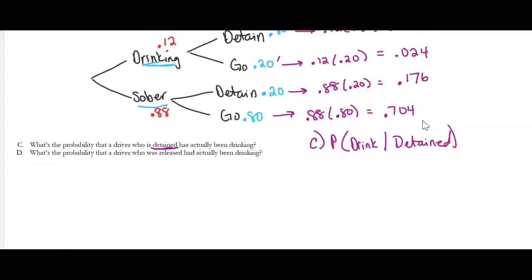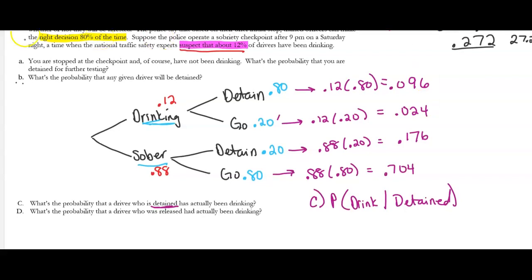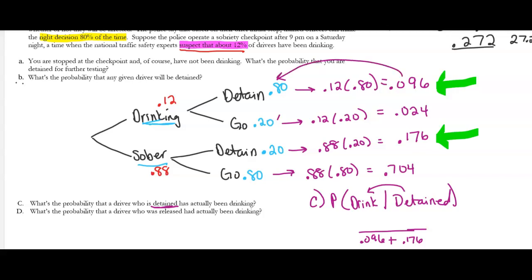You have to look at all the ways that you can be detained. And right here, let's see, I can be detained right here. And I can be detained right here. There's two ways to be detained. So those are the two numbers that become my denominator because there's two ways to be detained. So 0.096 plus 0.176, because those are the two ways you've been detained. Now out of those, which ones were actually drinking? Those are the ones up here that were actually drinking, that were detained. Okay, so that's the 0.096.